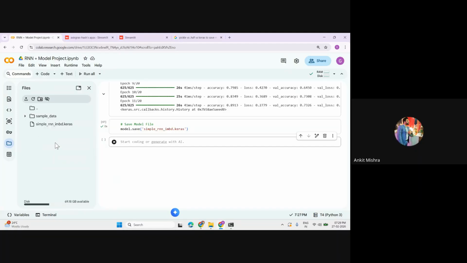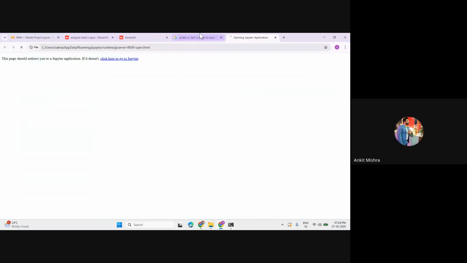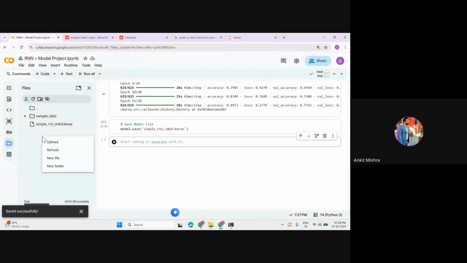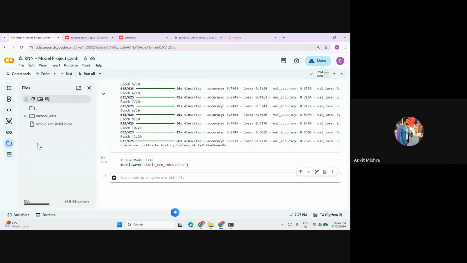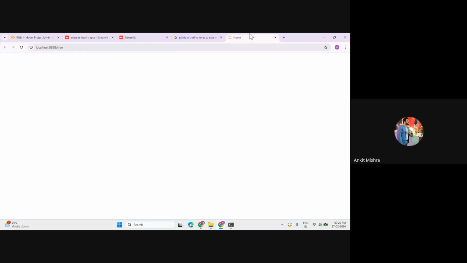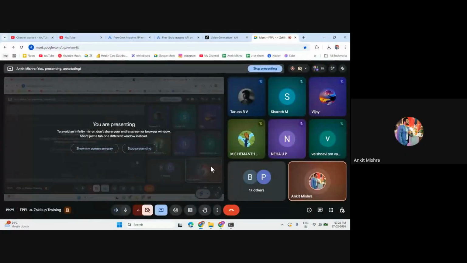So let's click on this new file. Why am I not getting the new file right now? Let's wait for this to save. Parallelly, I have used this one. I'll again right click on this and click on new file. Let's wait for this to execute. I'm not getting the option. Why is it not working? Let's click on this again. Okay, so this is some sort of issue. Let's wait for this to execute. There might be some issue. Let me check if it is a network issue from my side.